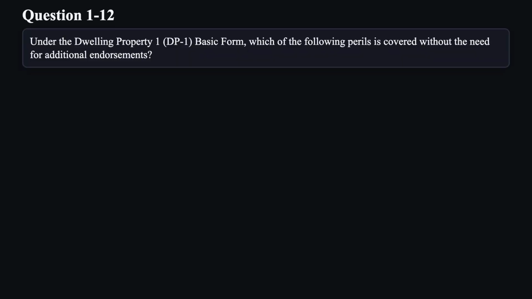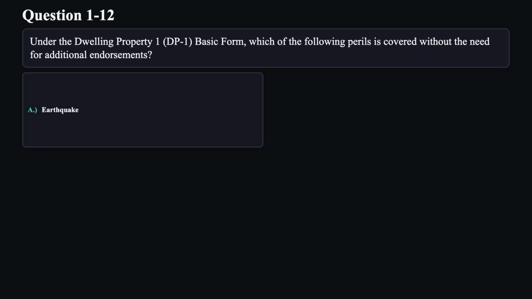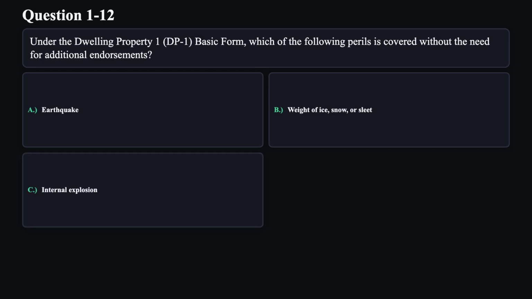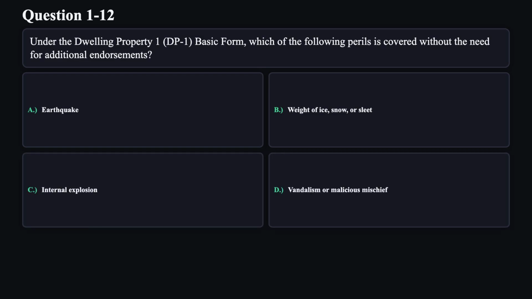Question 12. Under the dwelling property DP1 basic form, which of the following perils is covered without the need for additional endorsements? A. Earthquake. B. Weight of ice, snow, or sleet. C. Internal explosion. D. Vandalism or malicious mischief.